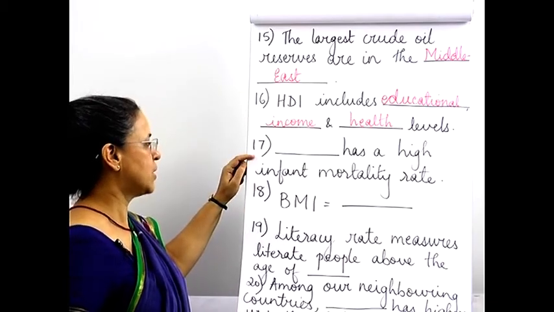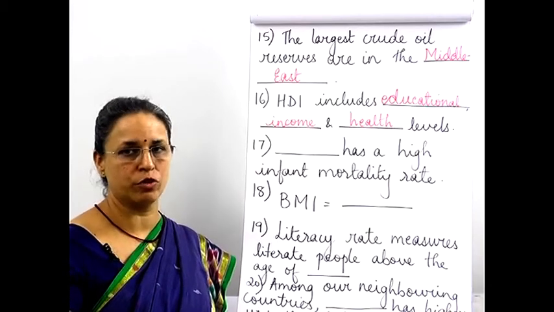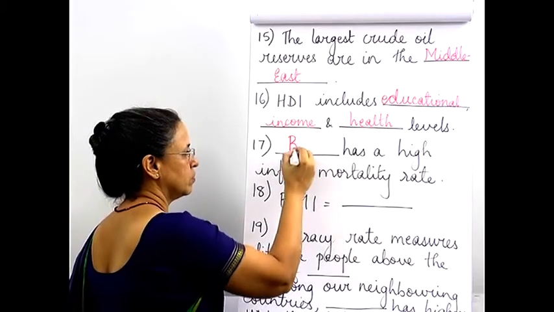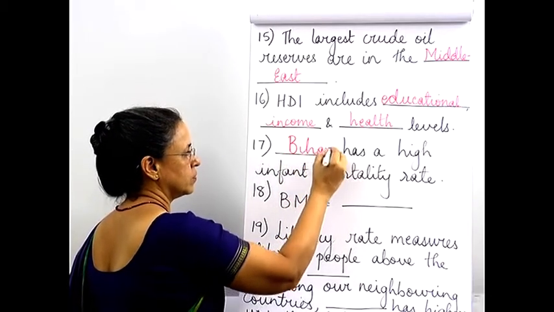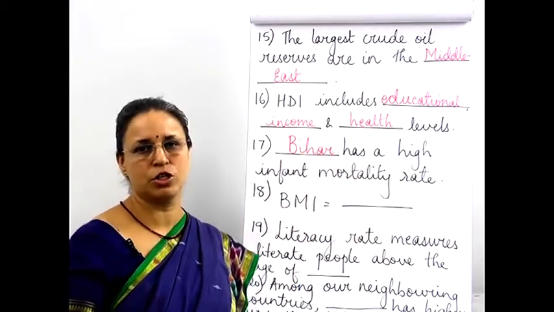17th, dash has a high infant mortality rate. Now, if you saw Kerala had a very low infant mortality rate, the highest is in Bihar, where many children die before they even reach the age of 1.